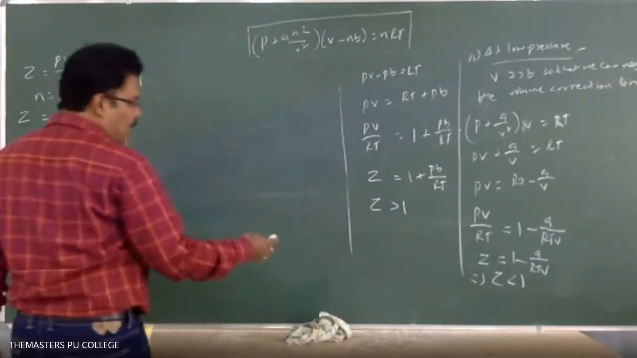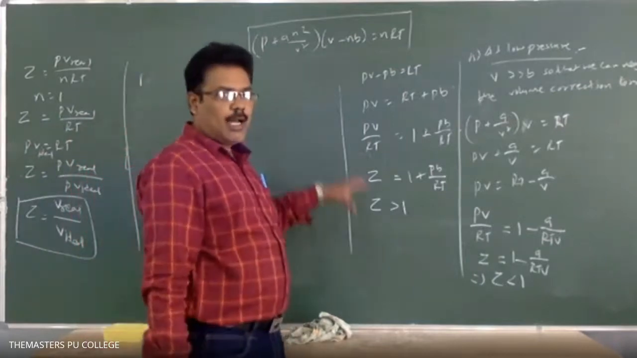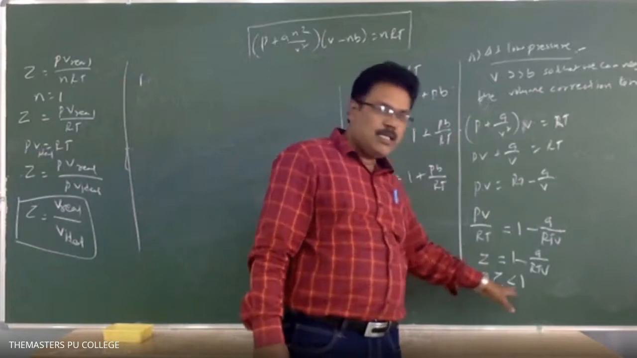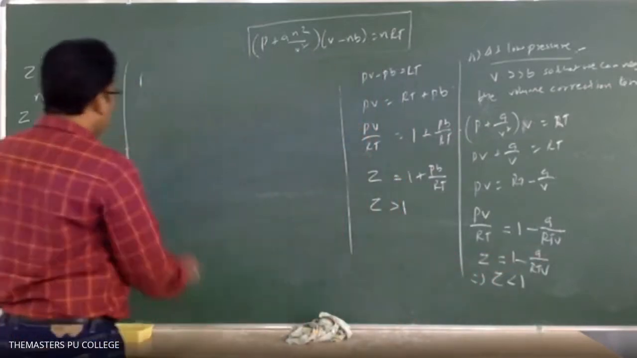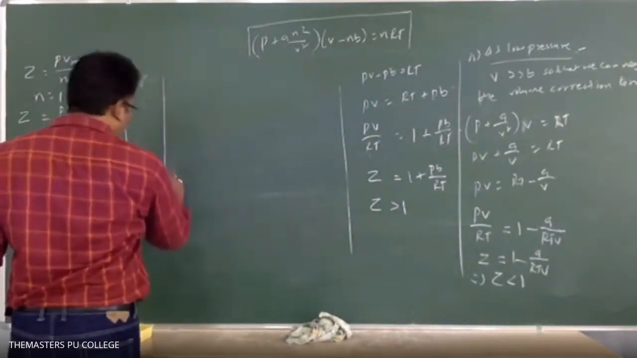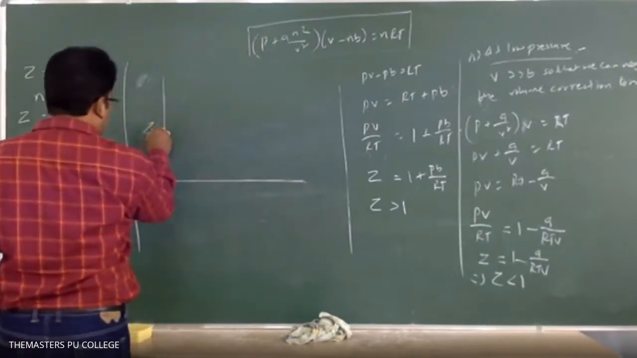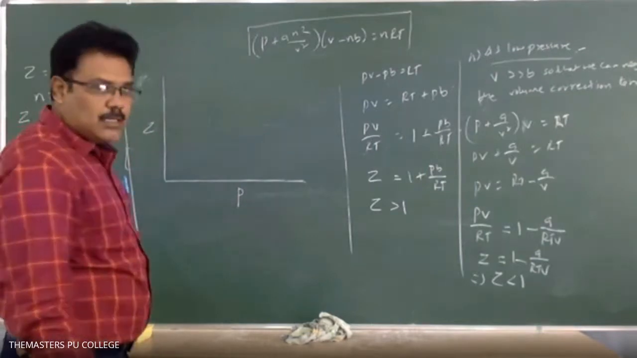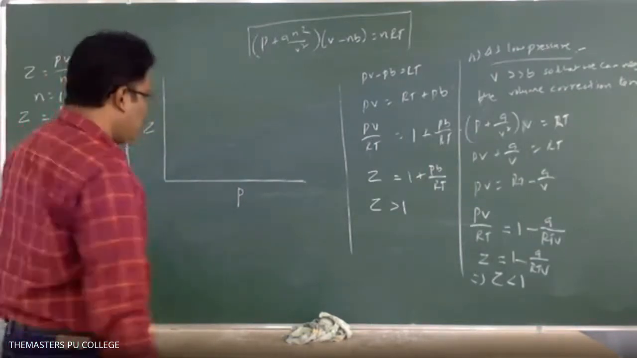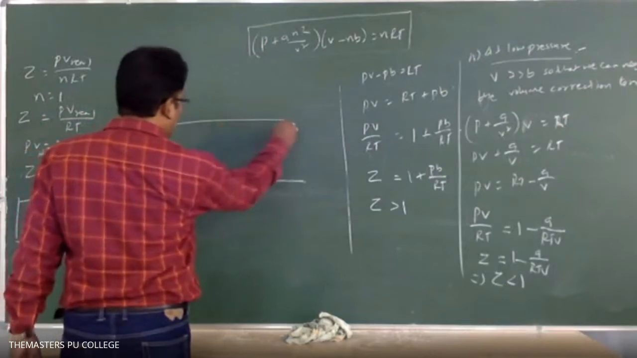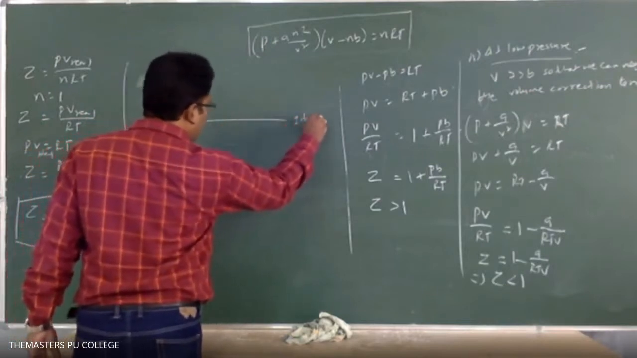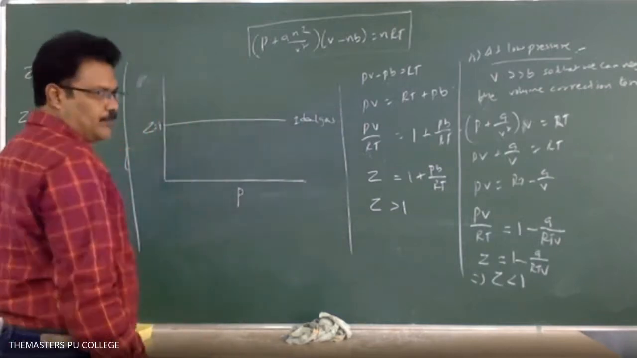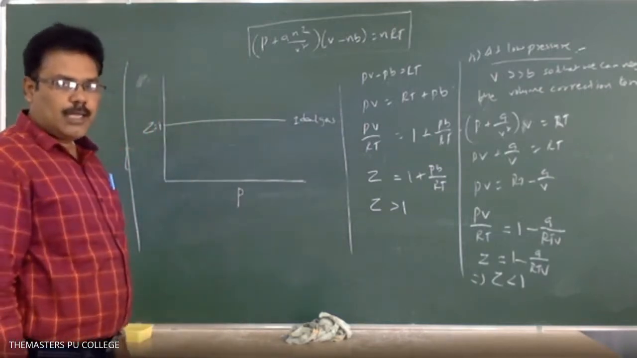So depending upon pressure, what we are getting here: at high pressure, Z is greater than 1, and at low pressure, Z is less than 1. Here you see, take the compressibility factor on the y-axis and pressure on the x-axis. For an ideal gas, the Z value is equal to 1. This is for the ideal gas. Z equal to 1 is for the ideal gas.